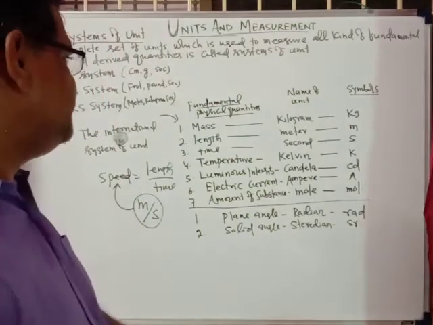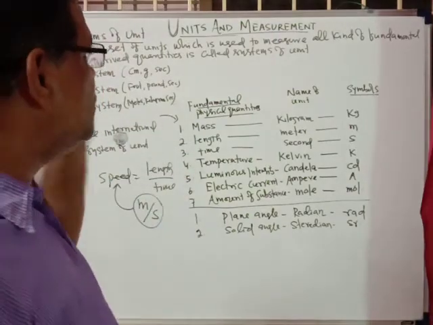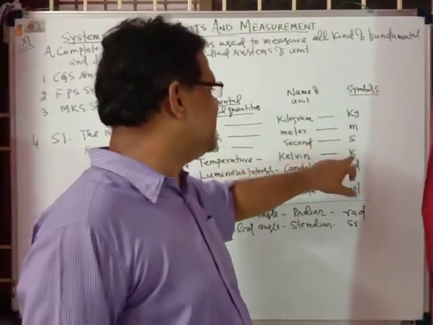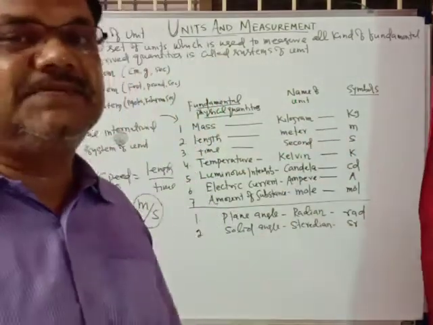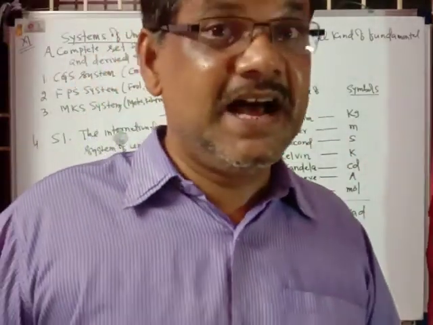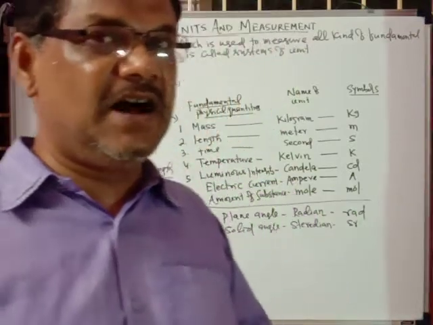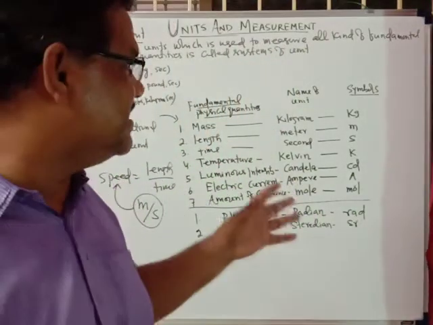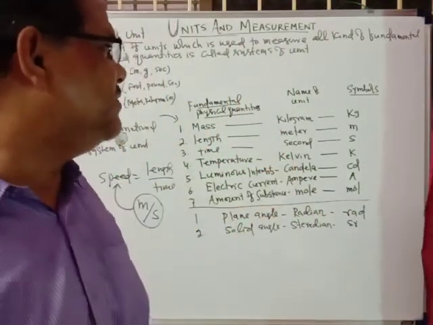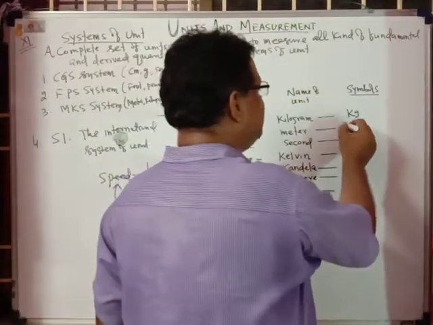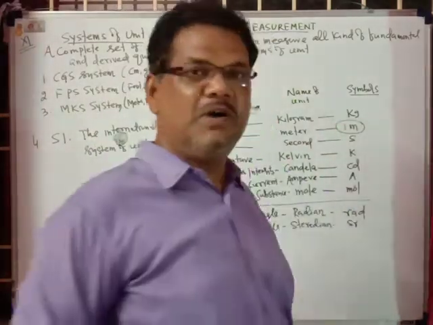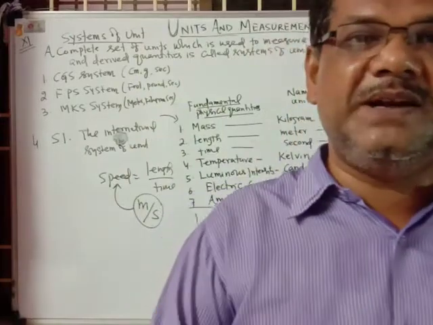Another thing I would like to tell you is how do you know that 1 kilogram, 1 meter, 1 second, what is the origin of these fundamental standard units? How are these standard units designed and formed? Suppose you talk about the meter, what is that meter? Who decided the length of 1 meter?